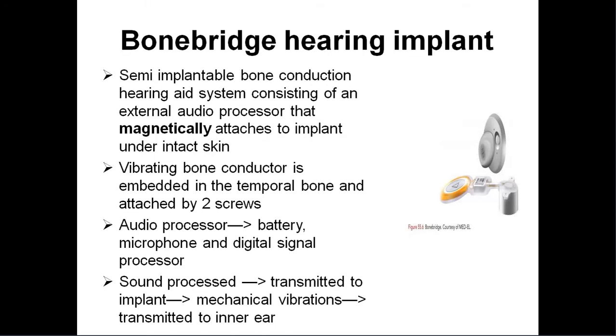The other implantable hearing aid is the bone bridge hearing implant. It is a semi-implantable bone conduction hearing aid system, consisting of an external audio processor that magnetically attaches to the implant under the intact skin.